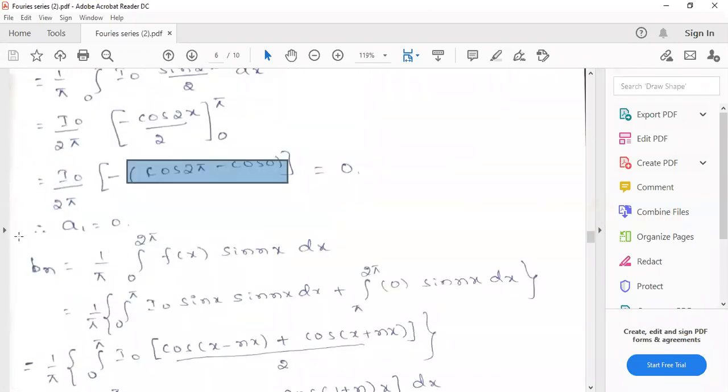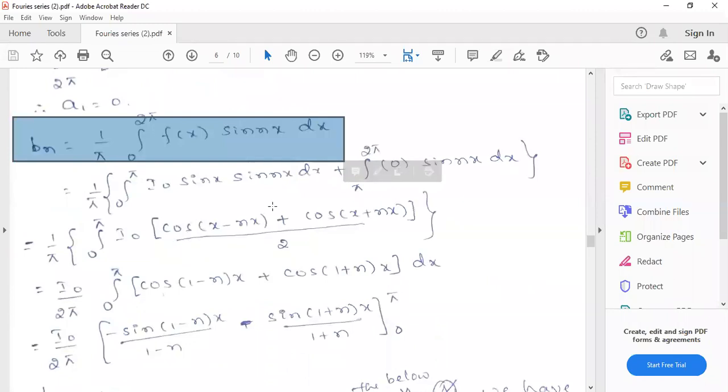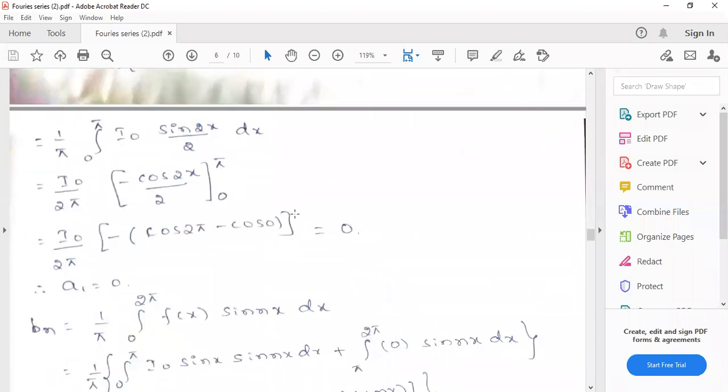Bn formula is 1 by pi integral over 0 to 2 pi f of x sin nx dx. Just split this one, and after splitting, the second integral value will become 0. The first integral you have to integrate with respect to x. So sin x sin nx, what can we write? Sin a sin b, what is the formula? Anybody? Nobody remembered sin a sin b?